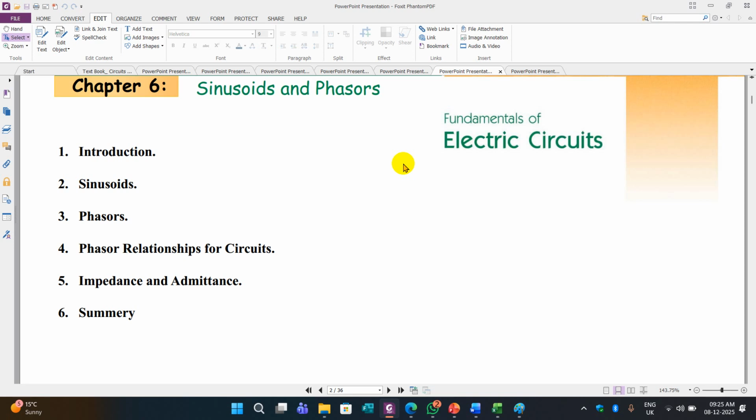Then from the sinusoid, how to convert we also studied, from the phasor relationship of the circuit. From the phasor relationship for the circuit, we studied how to convert from sinusoid to phasor. Based on that, we studied impedance, because in sinusoids and phasors we only studied voltage and current, how to convert, what the voltage is, what the current is, how it looks.